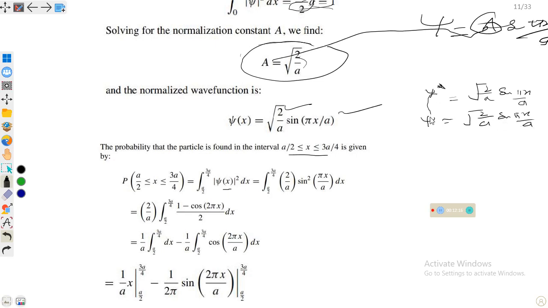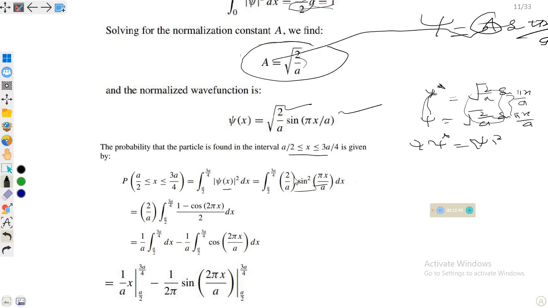If we multiply these two, psi and its conjugate, it will be equal to psi modulus square. We multiply the two terms on the right side in a similar way. So this will become 2 over a sine square pi x over a.